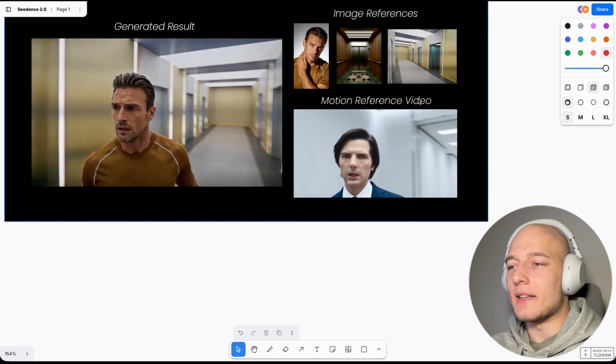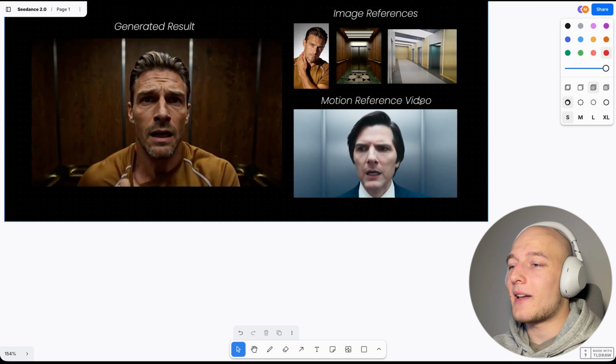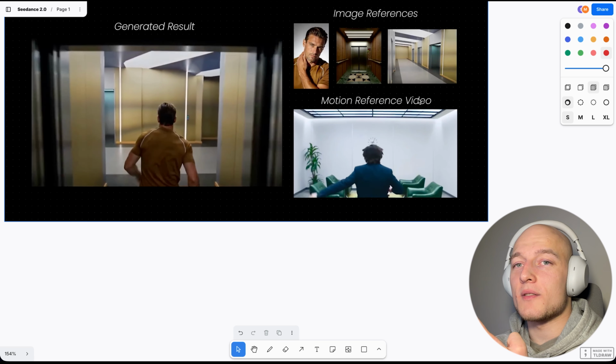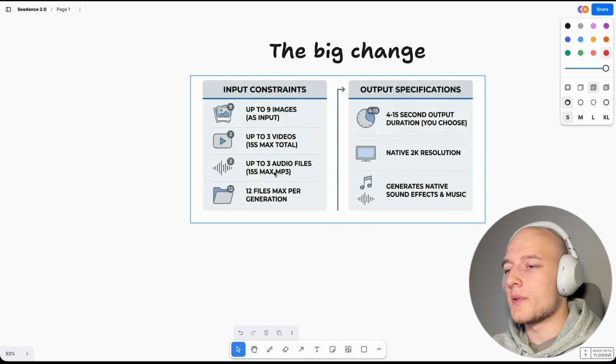You can start to see the fine details that we were customizing here. Camera motion, characters, backgrounds, animations, everything. And with the ability to add up to 12 different files, you can see why Seedance is getting so popular and why it's getting so much hype right now.